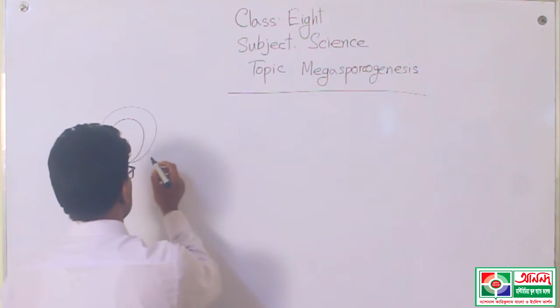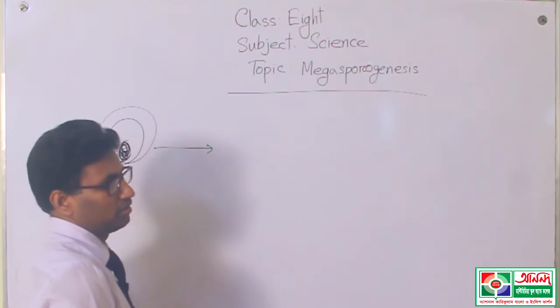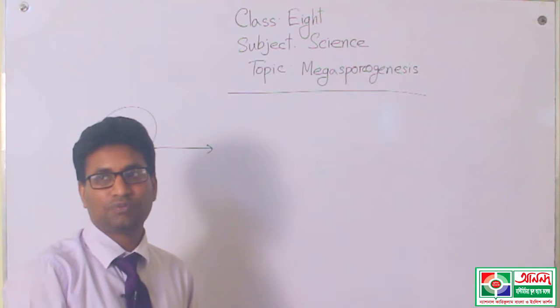This mother megaspore at first divides with the help of meiosis cell division.